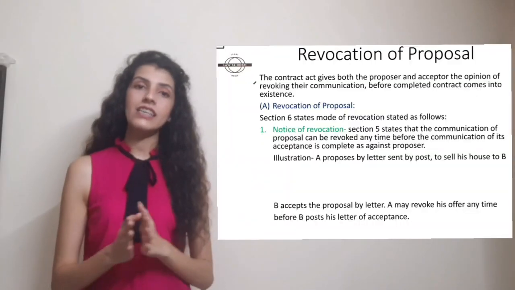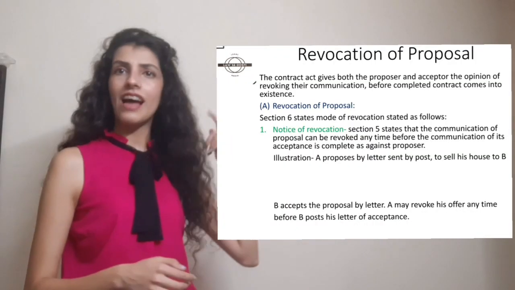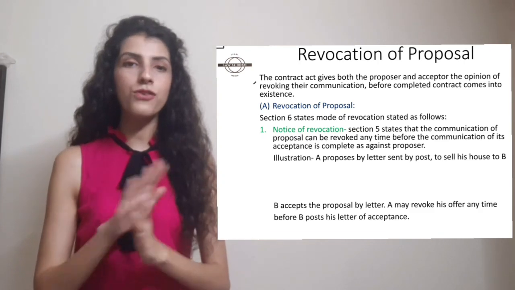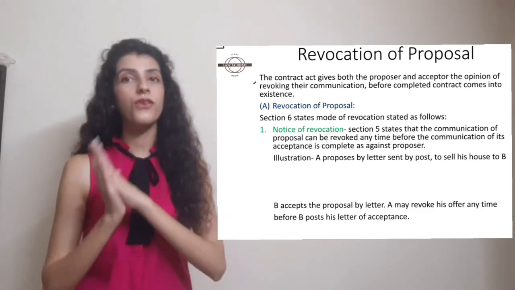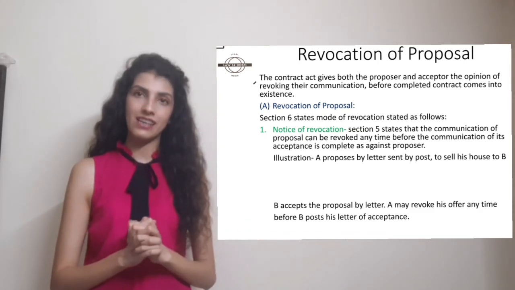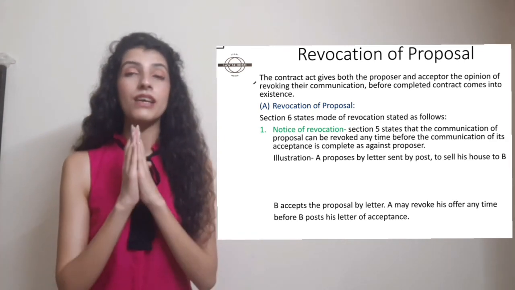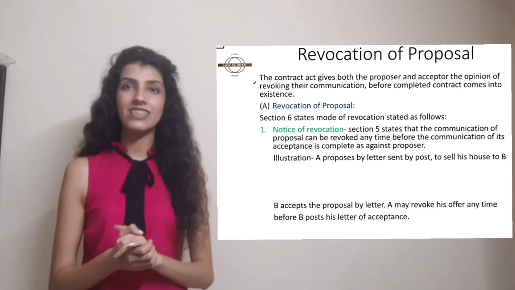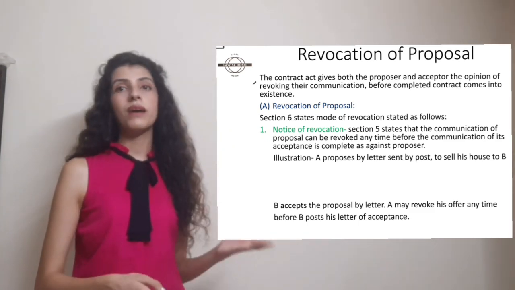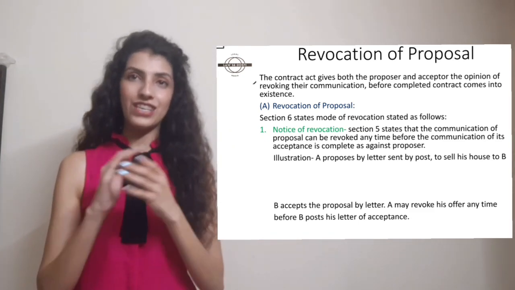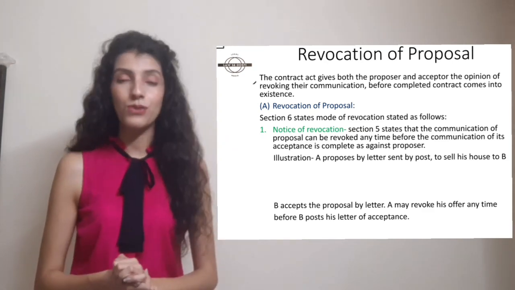The Indian Contract Act gives both the proposer and the acceptor the option of revoking the communication before the completed contract comes into existence, right? So the revocation of proposal is mentioned in section number 6 of the Indian Contract Act. We'll discuss one by one all the methods given in that. Number one method is notice of revocation.